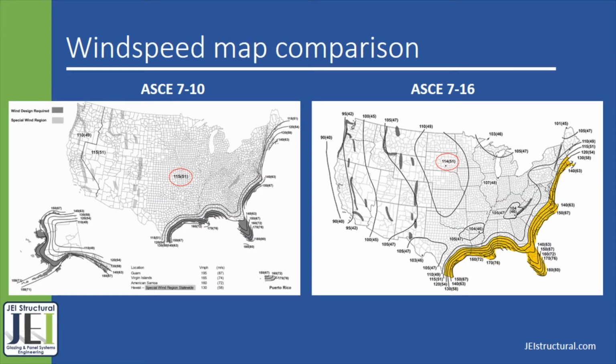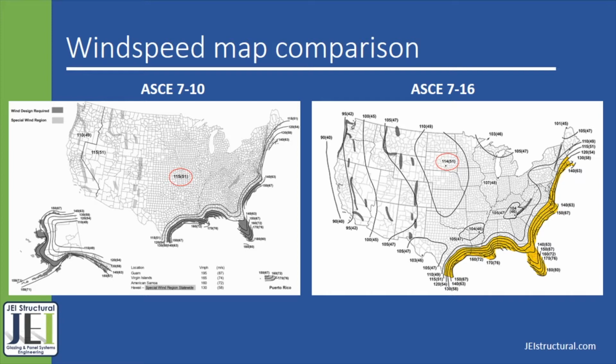This is a comparison of the wind speed maps of the ASCE 7-10 on the left and the ASCE 7-16 on the right. These wind speeds are both for risk category 2 buildings. The wind pressures within the continental US have overall been reduced. As you can see, per the 7-10, the wind speed for most risk category 2 buildings within the US is 115 miles an hour.